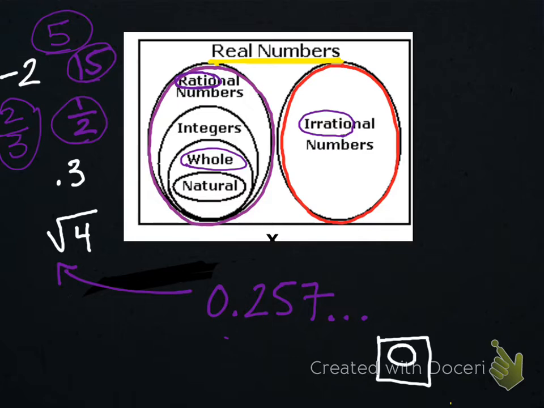But the question then becomes, I circled rational here because we've already used irrational. We circled whole, but we haven't yet circled natural or integer. Let's go back to what 0 is. Is the number 0 a natural number or is the number 0 an integer? I don't know if you know the answer to this. I did not know the answer until last year. I had to Google it. And what did Google tell you?